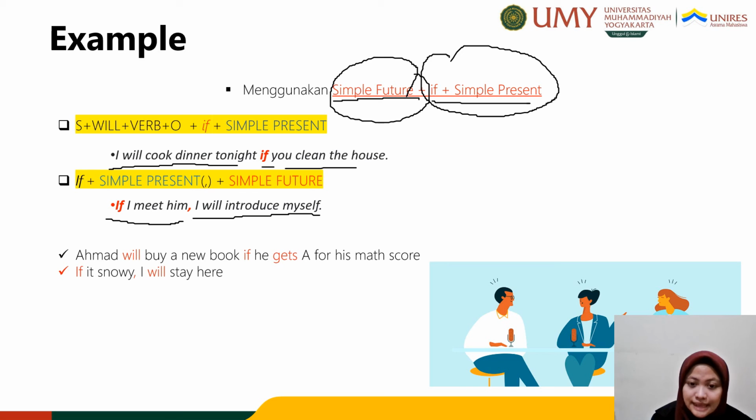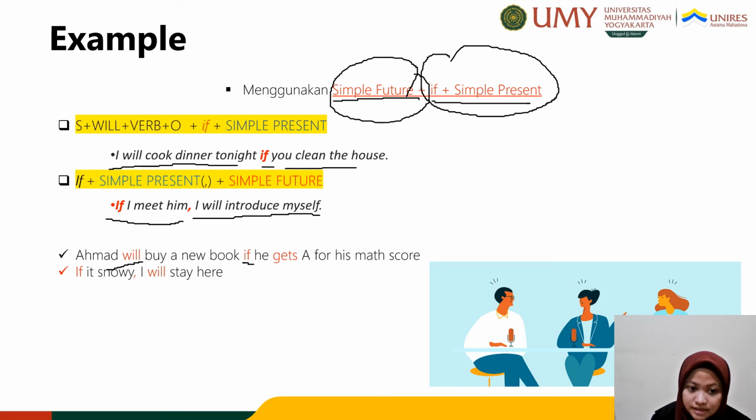For conditional type 1, the keywords are will and if. So if you see two clauses that consist of if and will, it's definitely a type 1 conditional sentence.